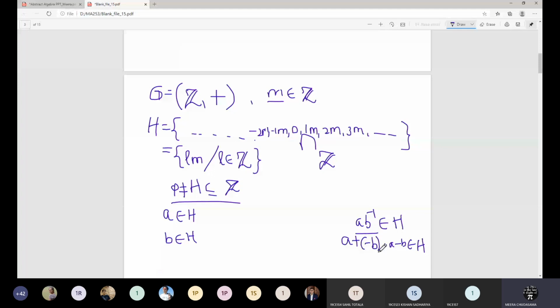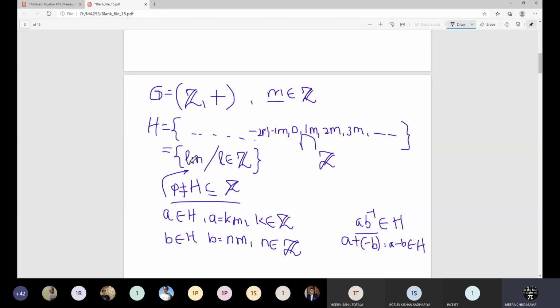So here we are showing that only. We have considered A from H. So if A is an element, what is the form of that A? A will be of the kind km, where k is in the set of integers, and B is also in H, so it will be of the form n times m, where n is also some integer.